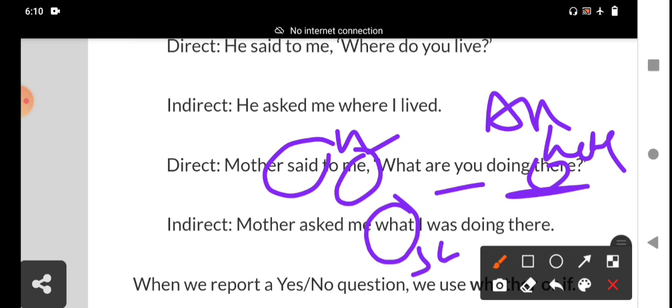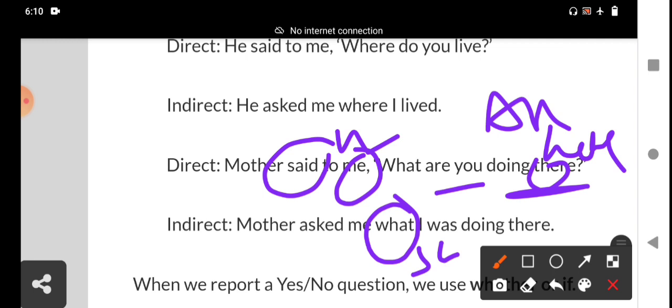You should always remember that when the reporting verb is in the past tense, the changes take place. The verb changes. Otherwise, the tense does not change. Only pronoun and adverb of time and place may be changed. For example, mother says to me, what are you doing? Mother says is not a past tense verb. At that time, how do we write?